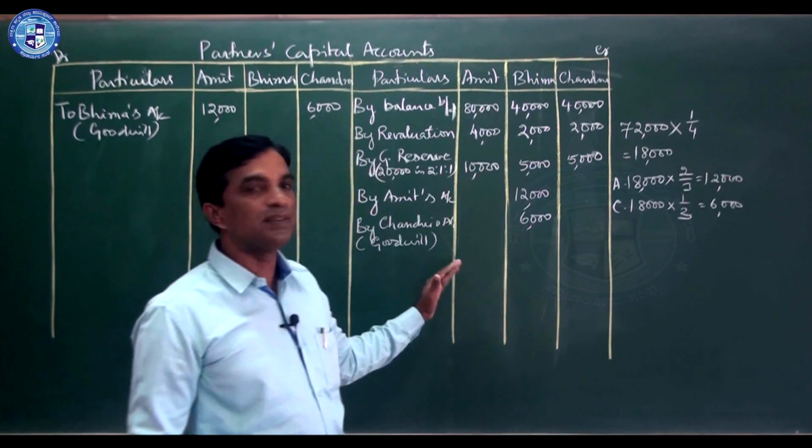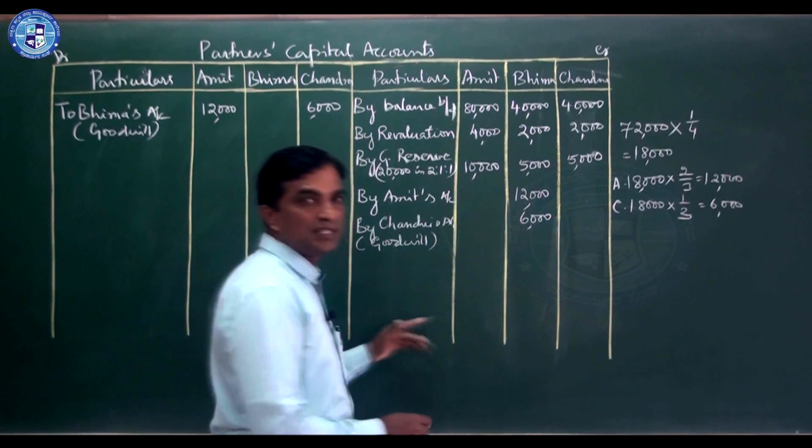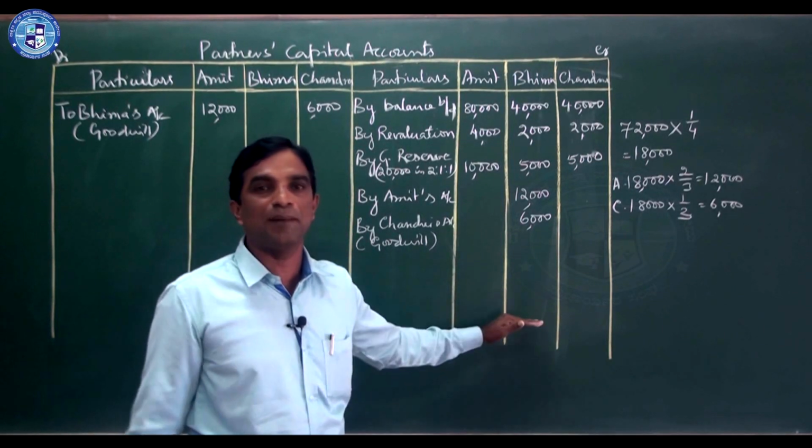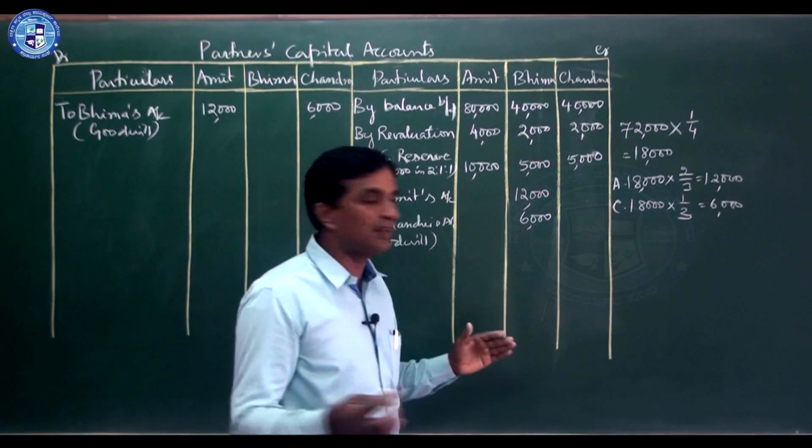It is easy. Before capital adjustment, first you close Bhima's account, because Bhima doesn't come under this capital treatment. He will not be a partner in future.